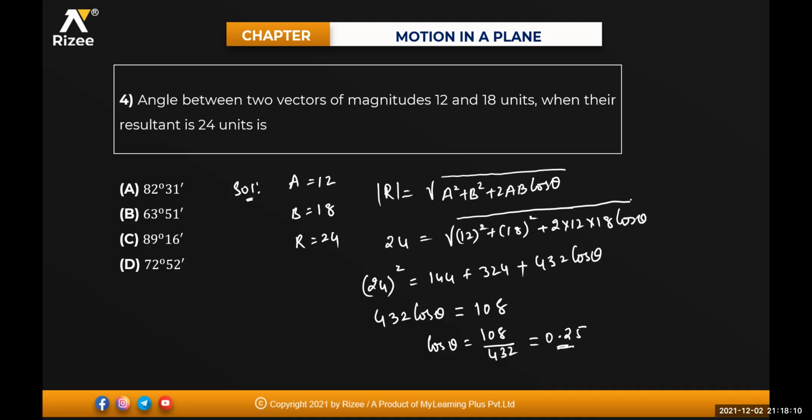0.25 means what angle? Theta is equal to cos inverse of 0.25.